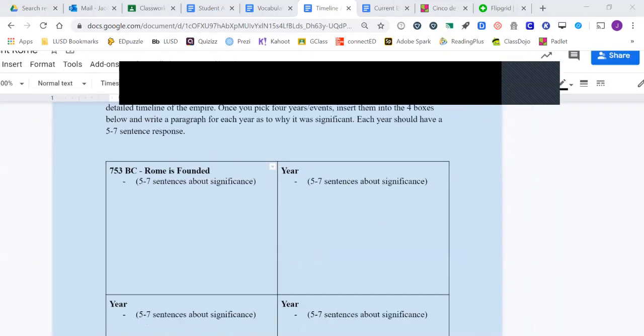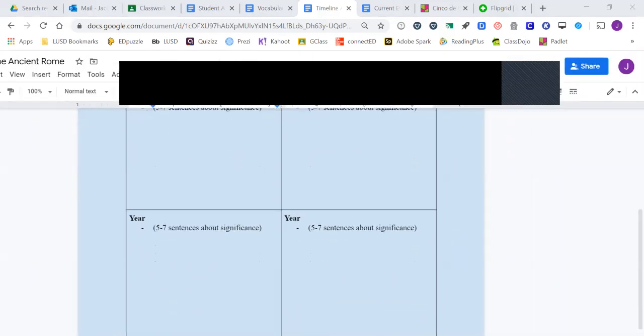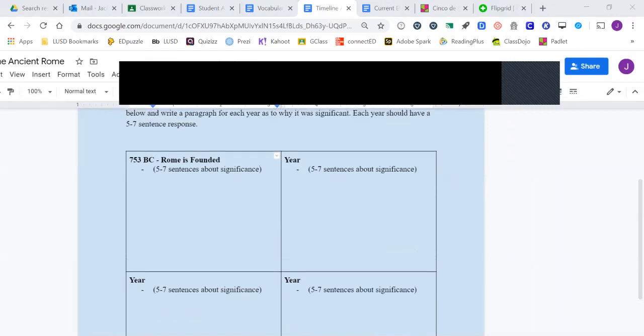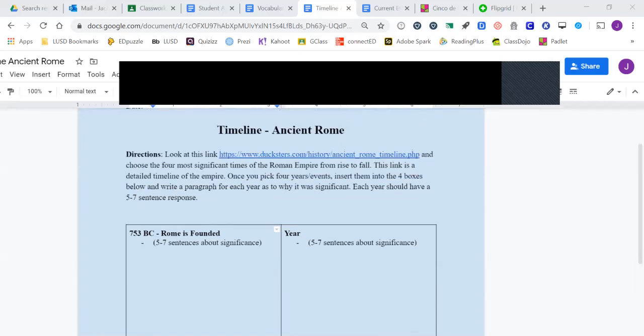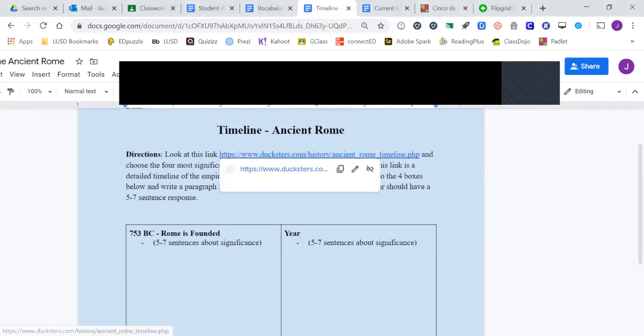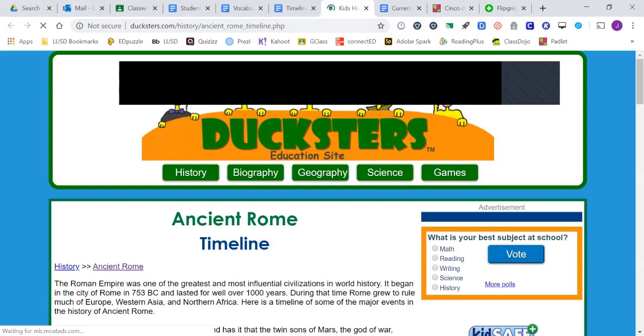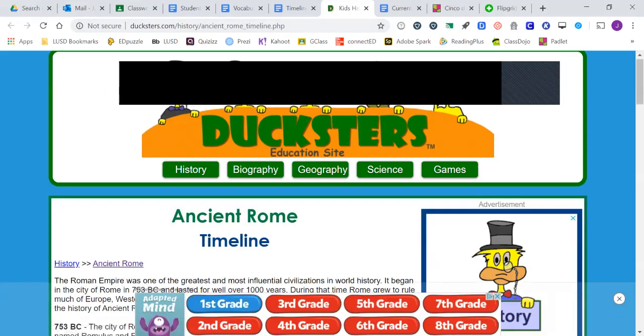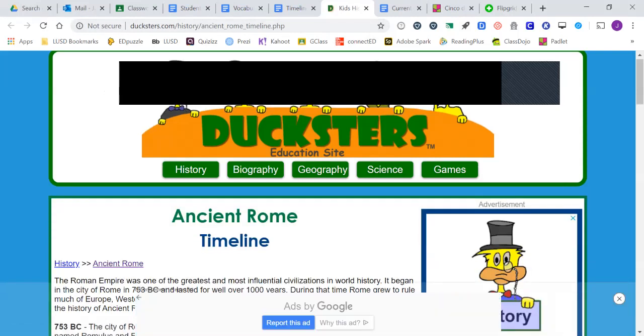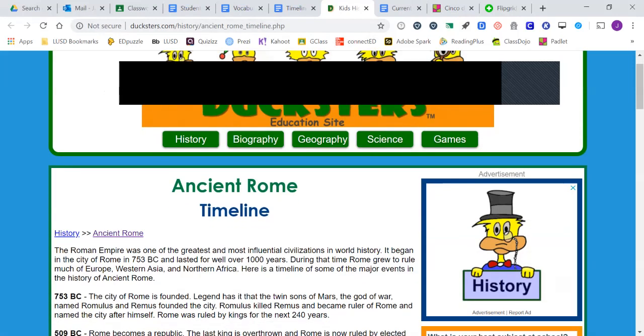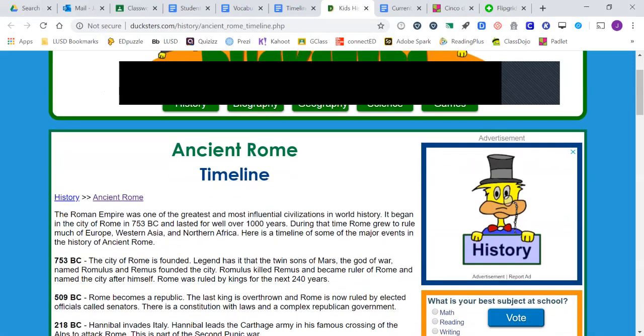So for the document, I've given you 4 boxes. In each box, I want you to put a year from the timeline from Ducksters, and then 5 to 7 sentences about why that time was so important. Let me open this for you so you can see what I'm talking about. Okay, so the ancient Rome timeline.